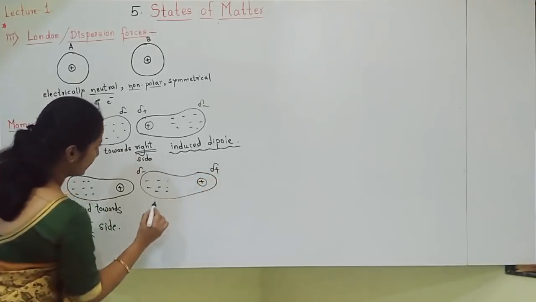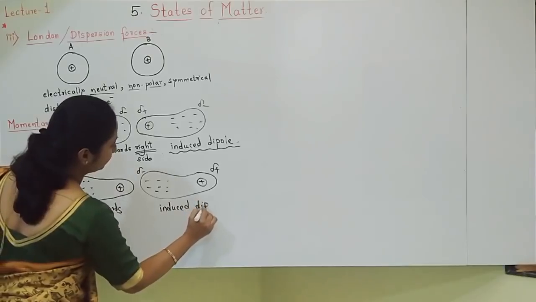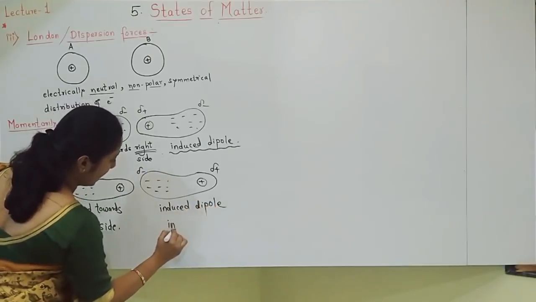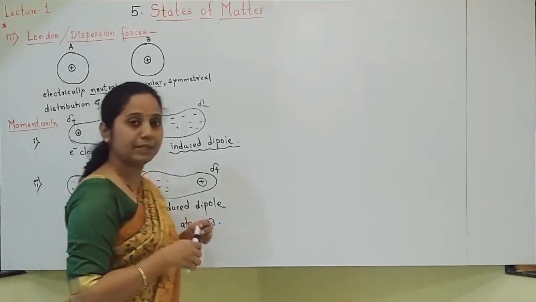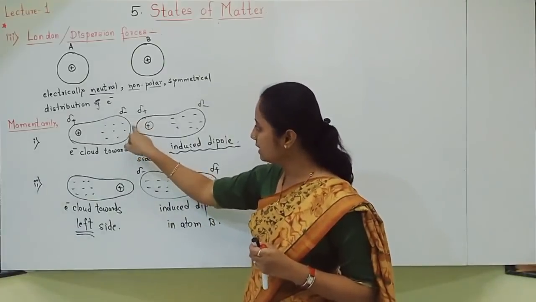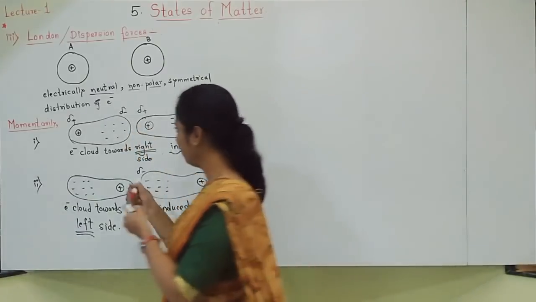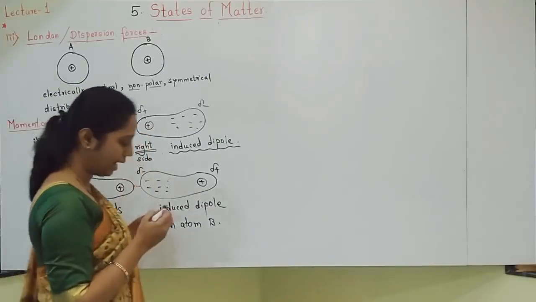Like this, here also I can say it is an induced dipole in atom B. In both these atoms, temporarily a dipole gets induced. Now you can see that these opposite poles will attract each other. These will also attract each other.